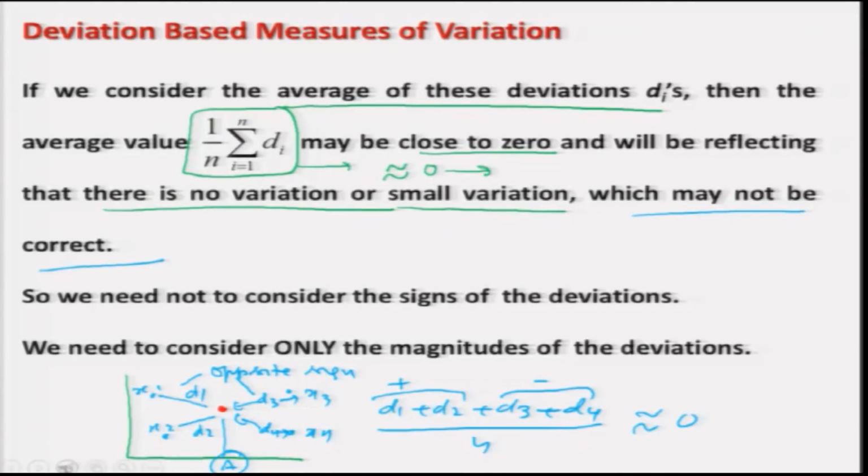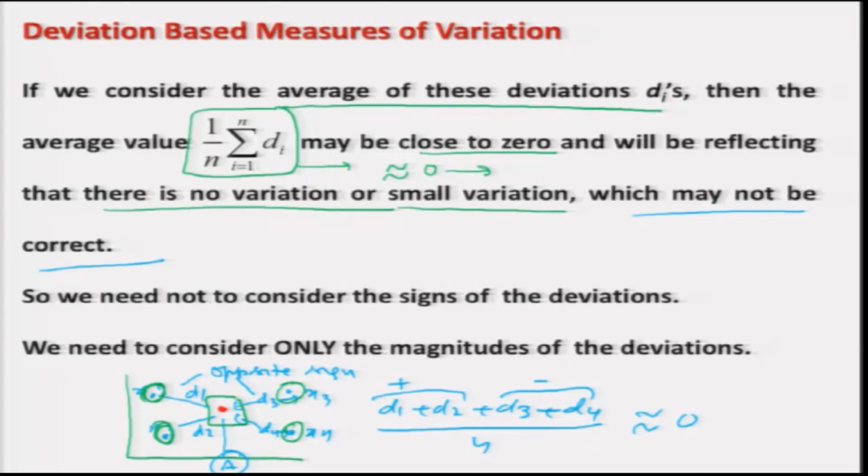Obviously, this example gives us a clear idea that we need a measure where these signs are not considered. Why? Because I am interested only in the scatteredness of these green circles around this red point, not in their individual values.